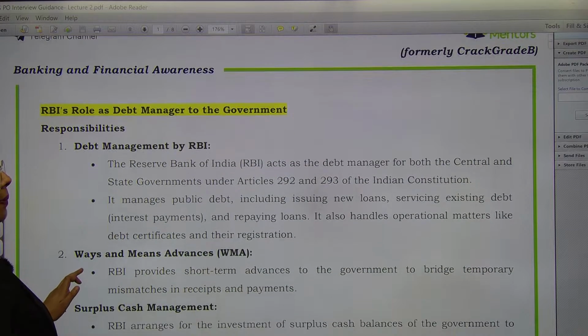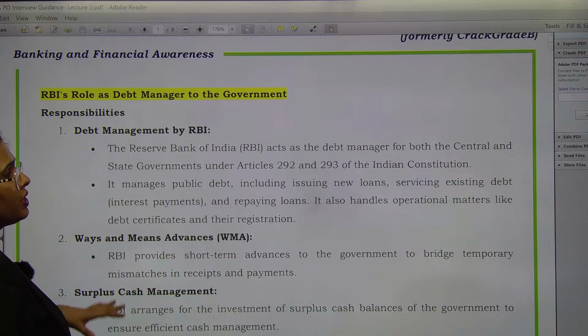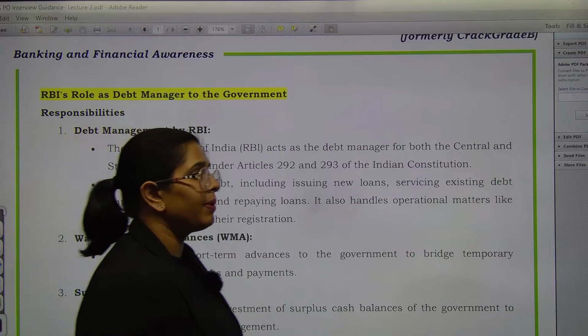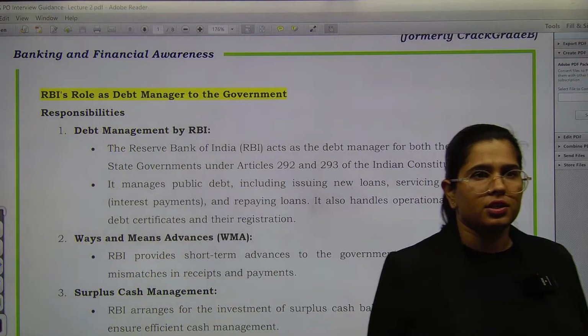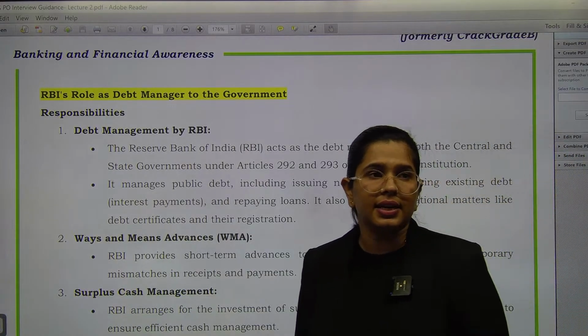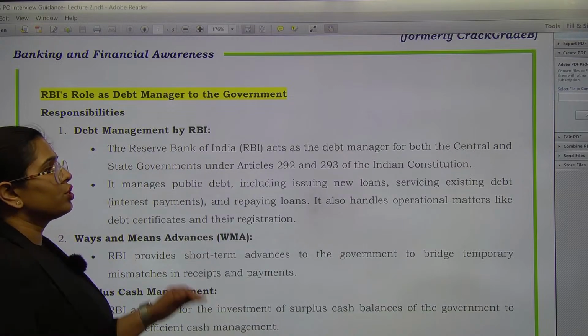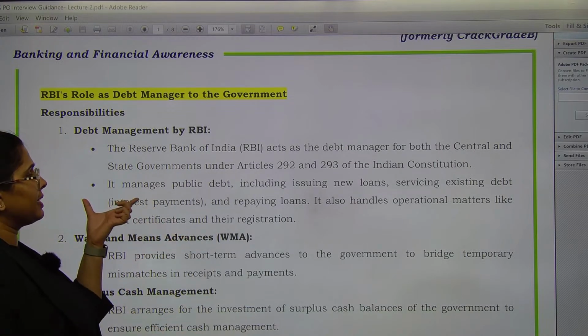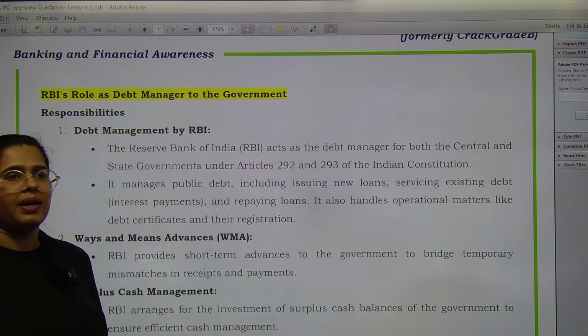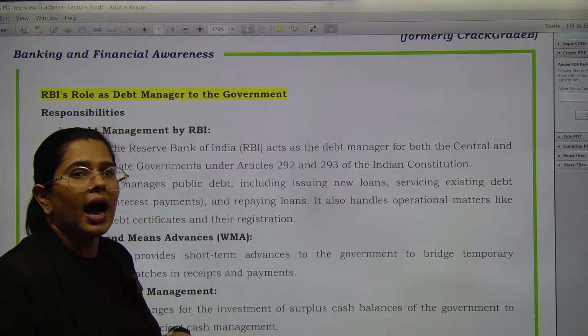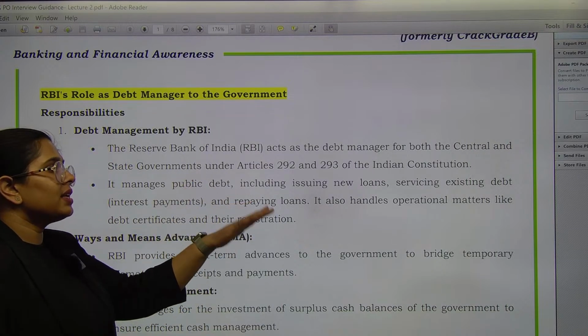See, RBI acts as a debt manager for both central as well as the state government because it has been given in the Indian Constitution that RBI is going to act as debt manager. Now, it manages the public debt, issues new loans, services existing debt, that means interest payment and all. This all comes under the RBI purview. Repays the loan as well.